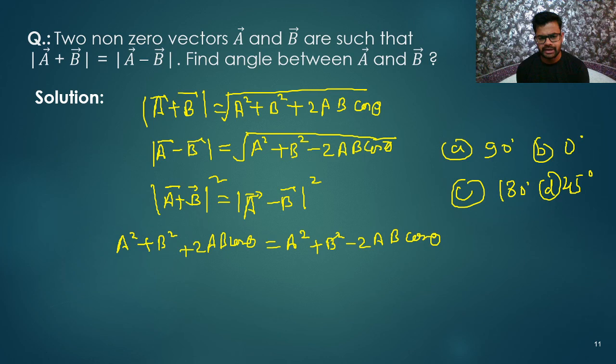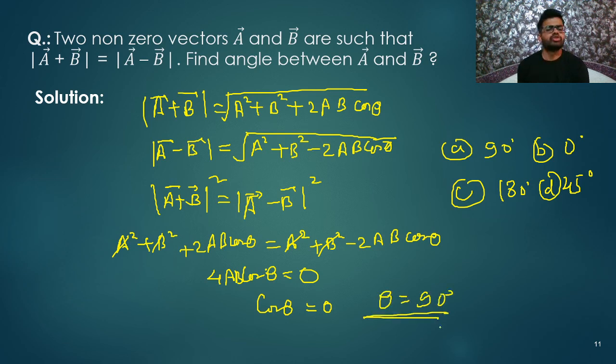Now what next? B square cancels B square, and this A square will cancel with this A square. What will we get? We'll get 4AB cos theta, and 4AB cos theta is equal to 0. Given that A and B are non-zero vectors, definitely cos theta is equal to 0, right? So cos theta is equal to 0, which means theta is equal to 90 degrees. We got the answer. So 90 degrees is the answer, which means option A.